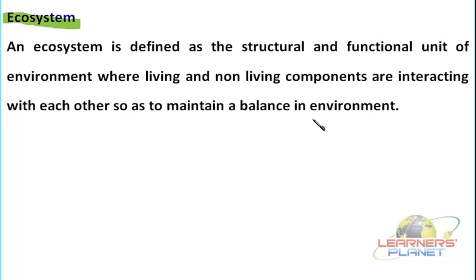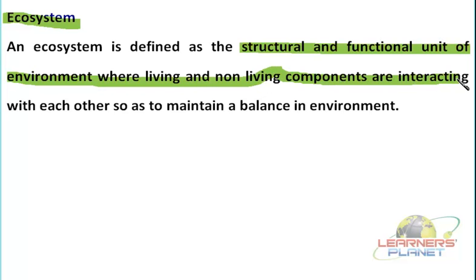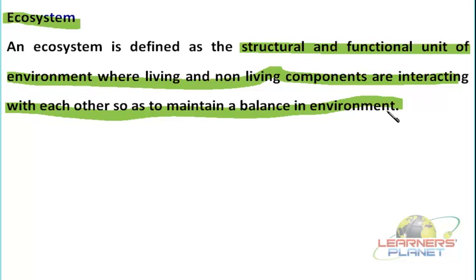In short, the environment is further divided into several zones which are known as ecosystems. An ecosystem can be defined as the structural and functional unit of the environment where the living and non-living components interact with each other so as to maintain a balance in the environment. Of course it is very similar to the environment. The components are living and non-living, that is biotic and abiotic.